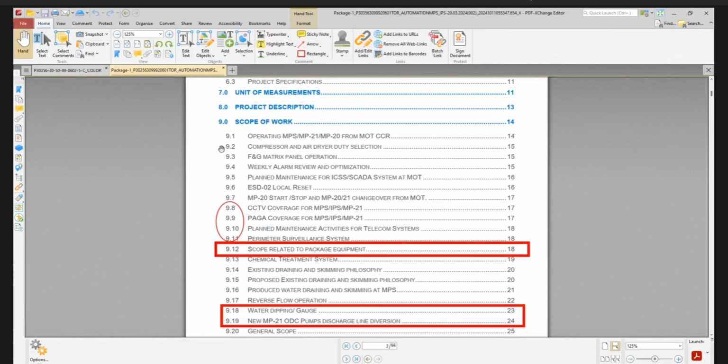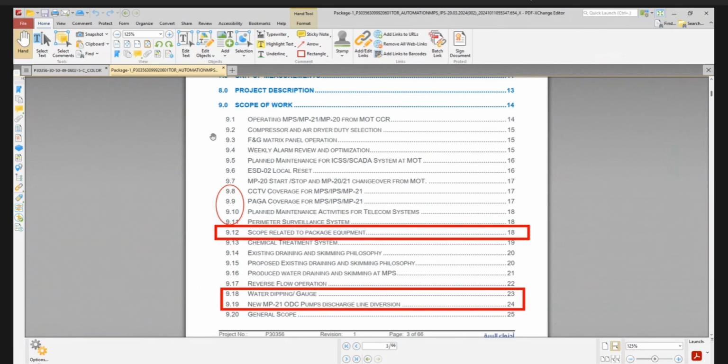Duty and standby selection should be done from the MOT-CCR remotely. That is the scope. That is also again INC related, instrument related modification, soft modification in the control room in each MPS and MOT control room. No hardware modification. Even if hardware, that will be only cables related to instrument.